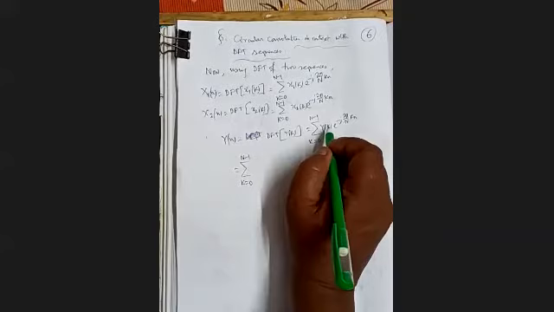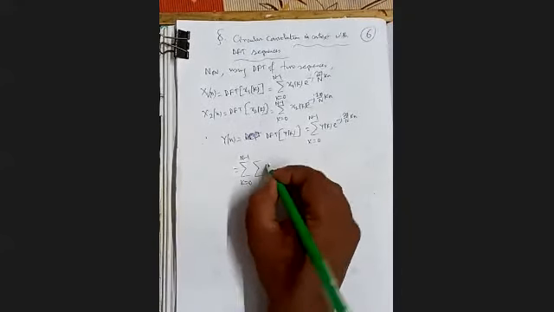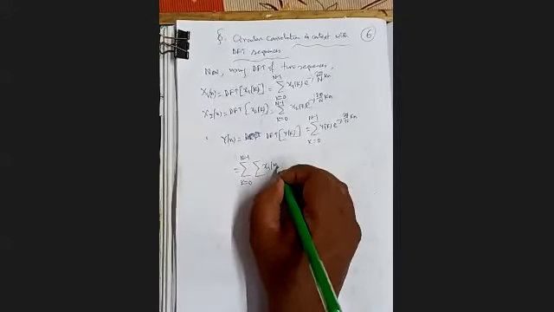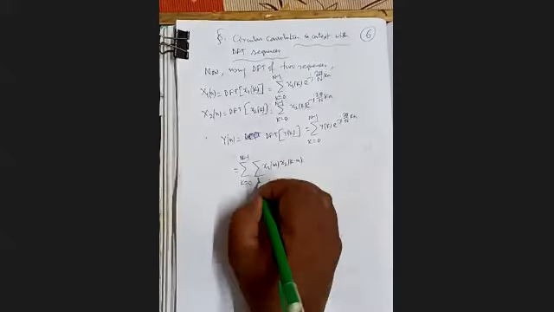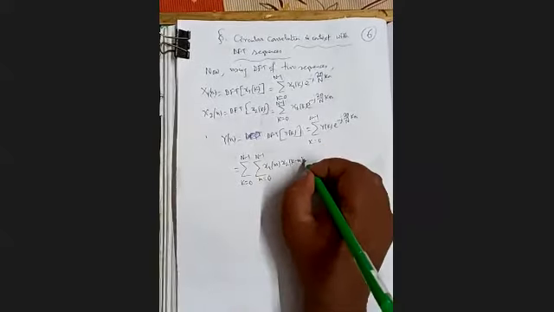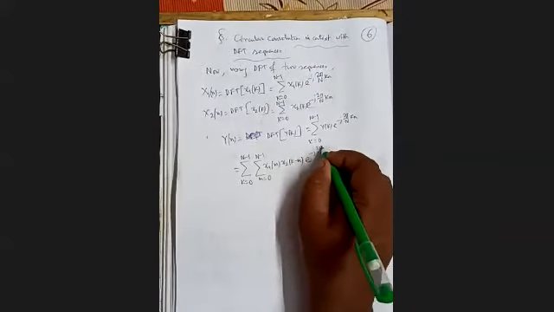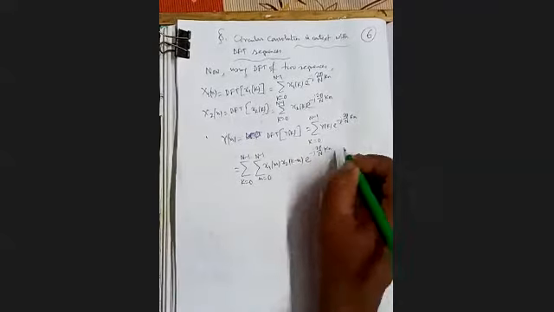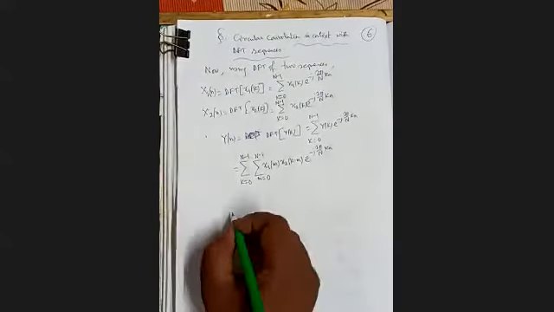Now in place of y(k) we are writing summation x1(m) x2(k minus m), where m is varying from 0 to N minus 1. Then this e to the power minus j 2 pi by capital N kn term comes. Now we can simply rearrange the order of summation.